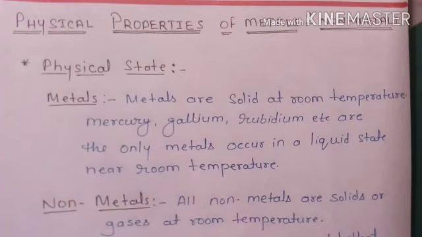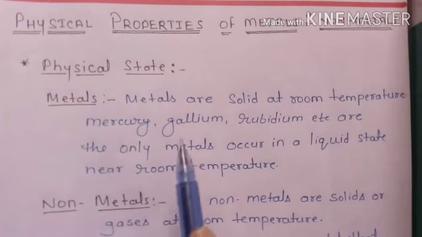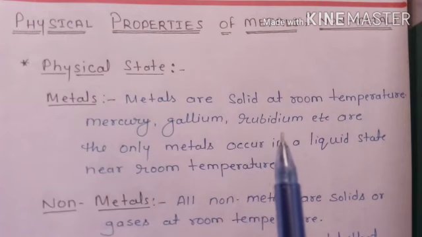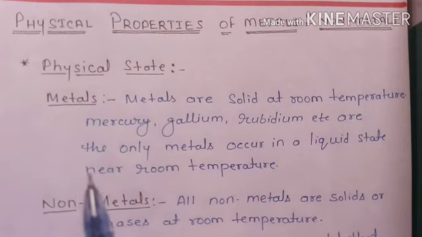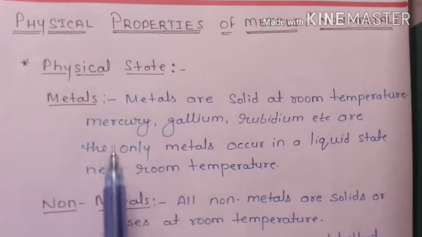Mostly metals are solid at room temperature, they do not convert into liquid, but some exceptions are there, just like mercury, gallium and rubidium, which occur in a liquid state at or near room temperature. I hope everybody has seen mercury in the thermometer. Actually it is a metal, but it is found in a liquid state at room temperature.